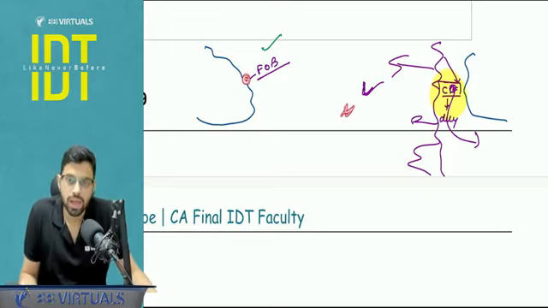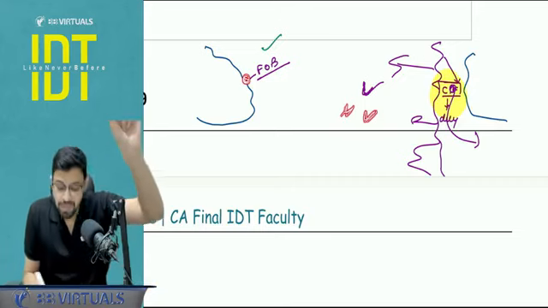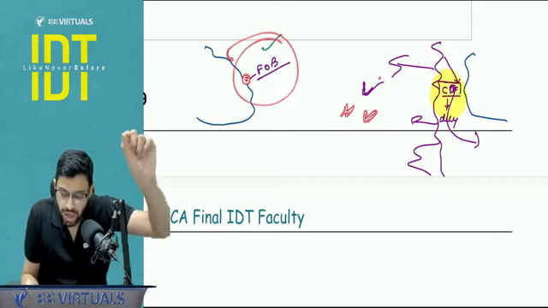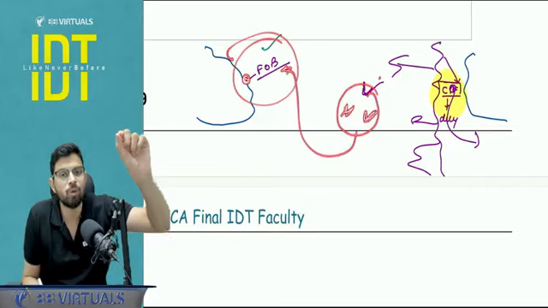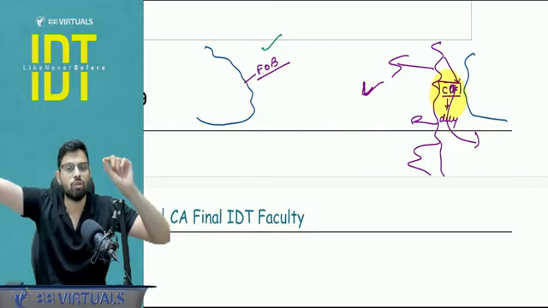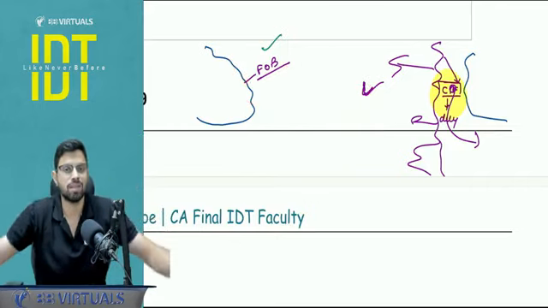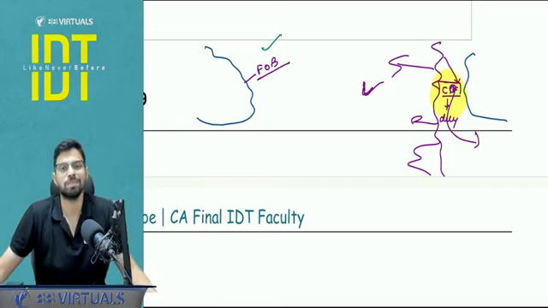Lighterage charge is incurred here. Ship demurrage charge is incurred here. So 1.125% of FOB has to be done. And if you add these two expenses in the FOB on which you calculate the 1.125% as the insurance cost, your answer will mess up. Your final answer will not match.